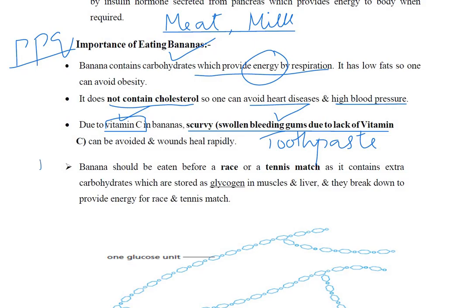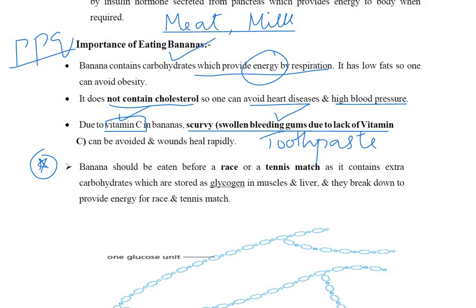Similarly, this is also a past paper question. What is the significance of consuming a banana before a tennis match or before a race? Often in a cricket match, if a player has scored 100, 150, 170, and is tired and still batting, he is provided with bananas from the dugout.